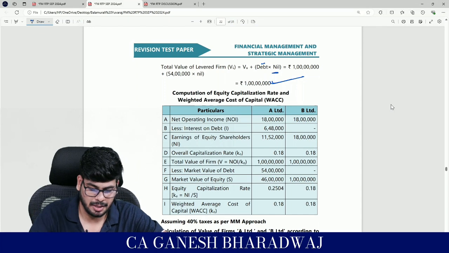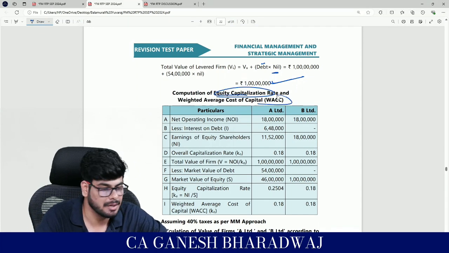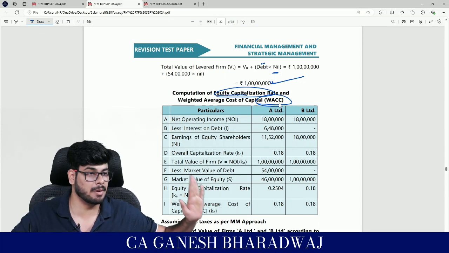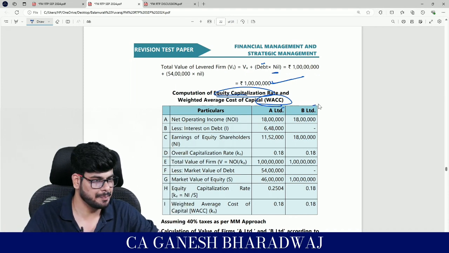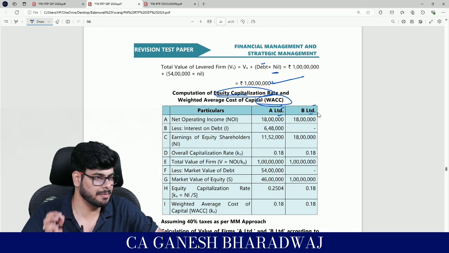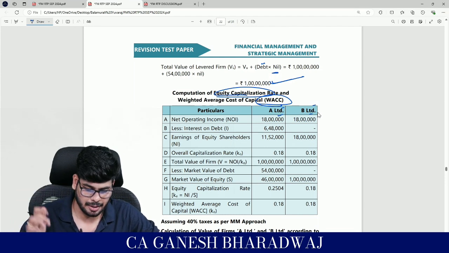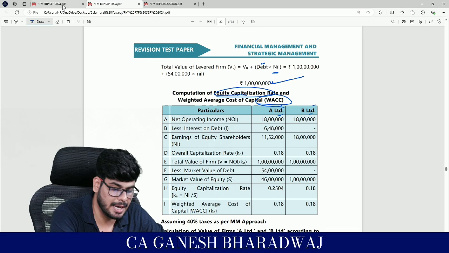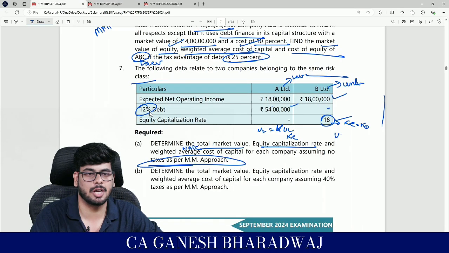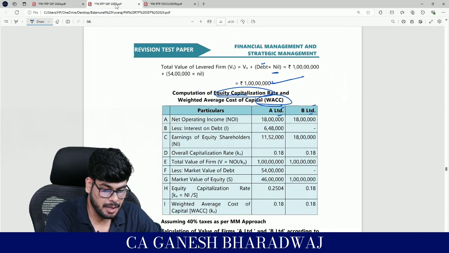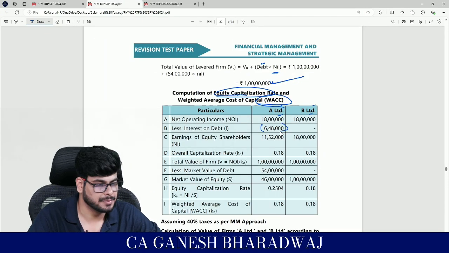So now comes your calculation of KE and WACC. We are still in what? MM without tax, right? So now what happens? A limited, B limited. Net operating income, the starting point is the same, 18 lakhs and 18 lakhs. Clear? So now in A limited alone, there is a debt source of funding, 54 lakhs at 12%. How much is that, guys? It's going to be 6 lakh 48,000, right?